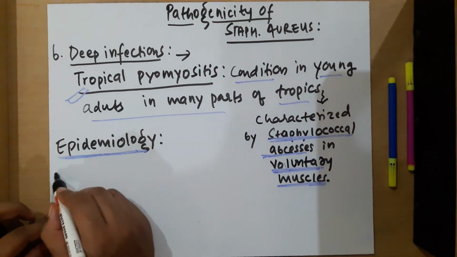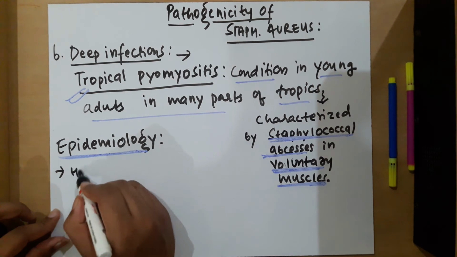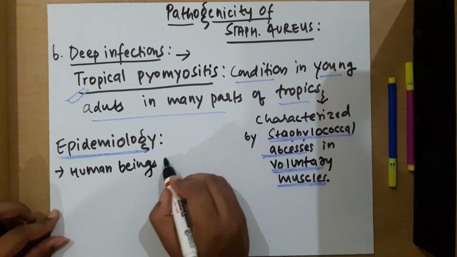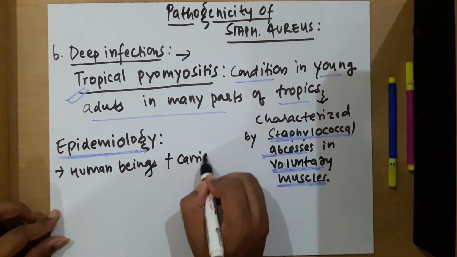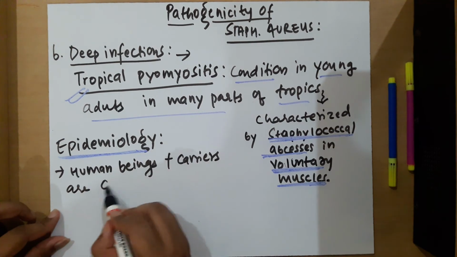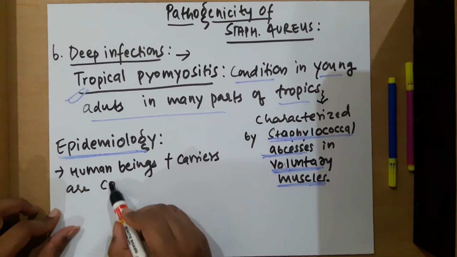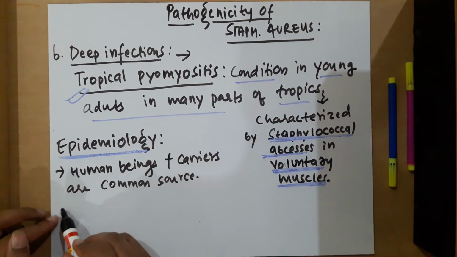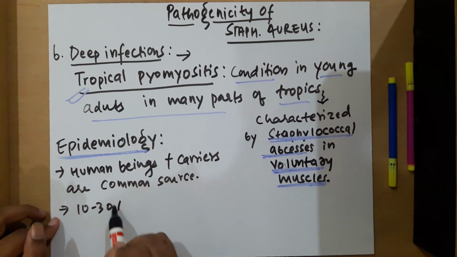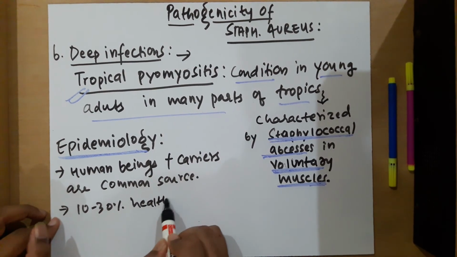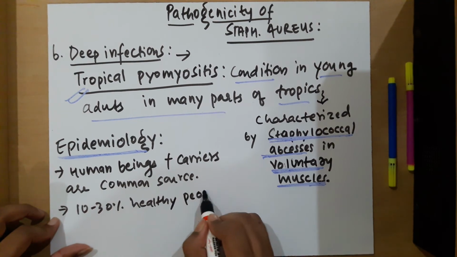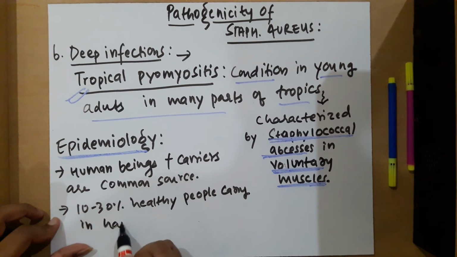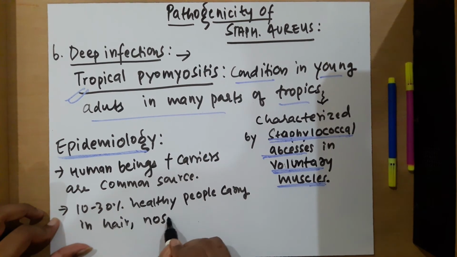So let's write it. Epidemiology: human beings and carriers are the common source, animals being the less common source. About 10 to 30% of healthy people carry it in the hair, nose, and area around the perineum.